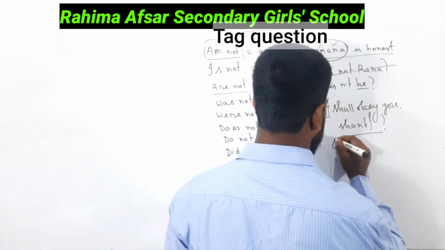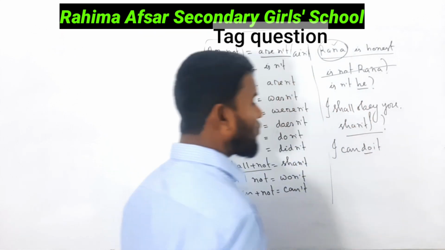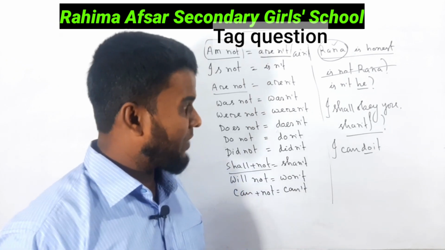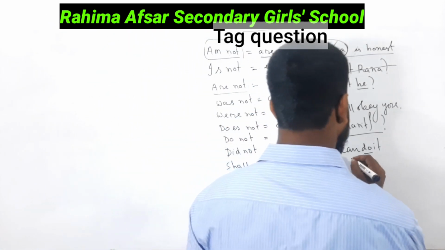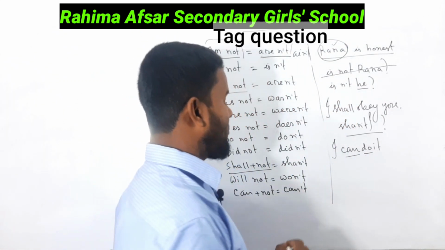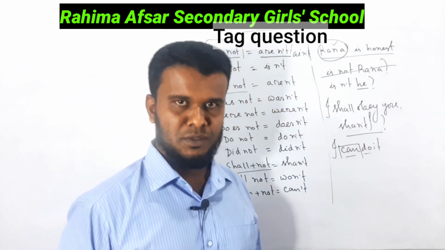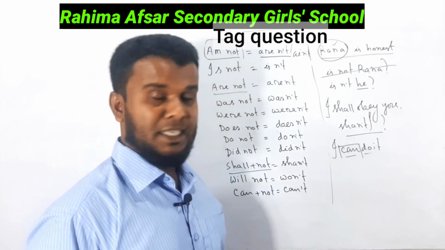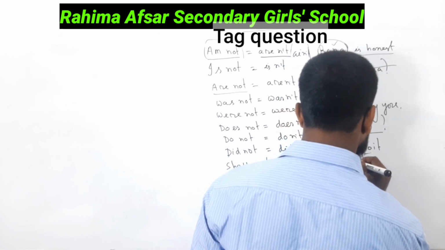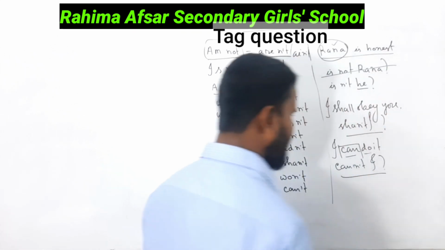Can't. I can do it. There are two verbs. The first one is the auxiliary verb and the next one is the principal verb. The principal verb may not be used to make any sentence tag. So, my dear learners, you will have to use the first one to make the sentence tag, can't. Someone is saying cannot I. Is this correct?